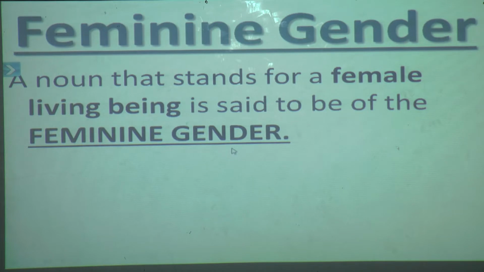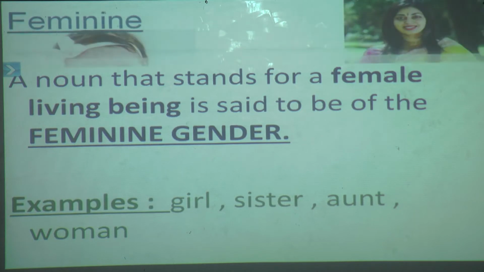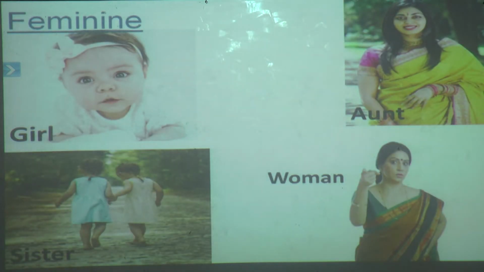Now we'll see some examples. Girl, sister, aunt, woman. So what are the examples of feminine gender? Yes, girl, sister, aunt and woman. We'll see the pictures of feminine gender: girl, sister, aunt and woman. Can you see all these belong to which gender?